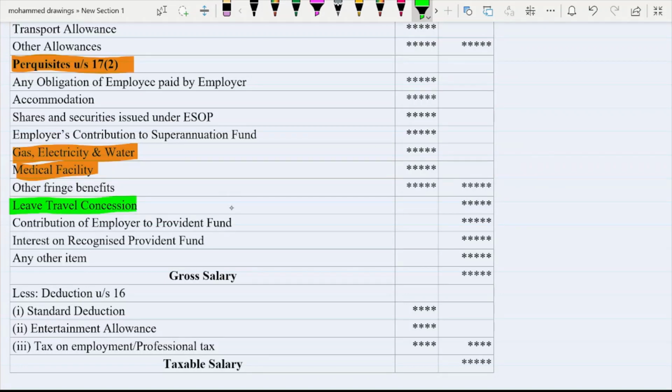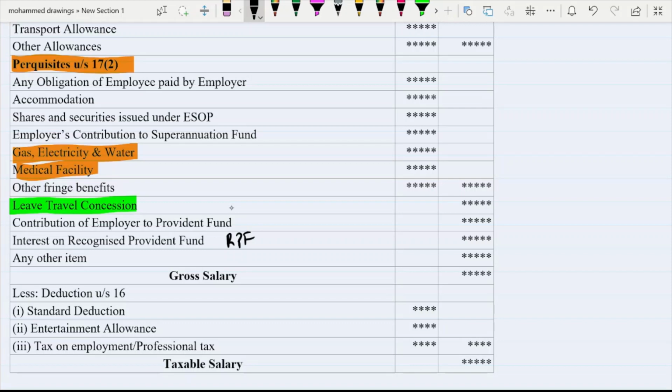Then contribution of employer to provident fund. If employer is contributing something to the PF account of employee, then also it is considered as a facility. Then interest on recognized provident fund, also known as RPF. So if employee is getting something in his recognized provident fund from employer, then also it is considered as perquisites.